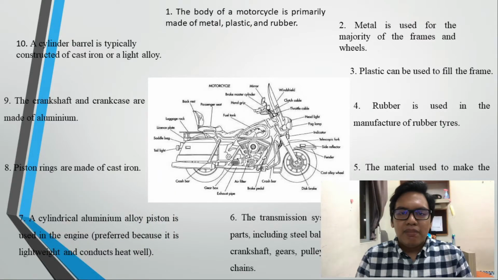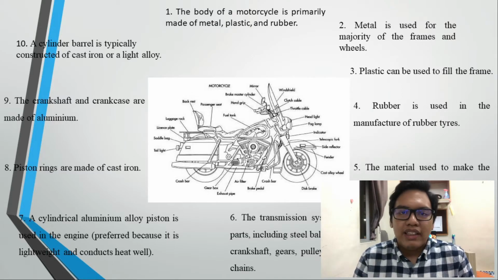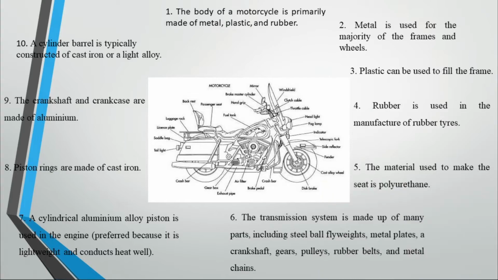A cylindrical piston made of aluminum alloy is preferred because it is lightweight and conducts heat well. It is an essential component of the engine. It is fitted with piston rings made of cast iron. The crankshaft and crankcase are made from aluminum. The engine also contains a cylinder barrel, typically made of cast iron and light alloy.